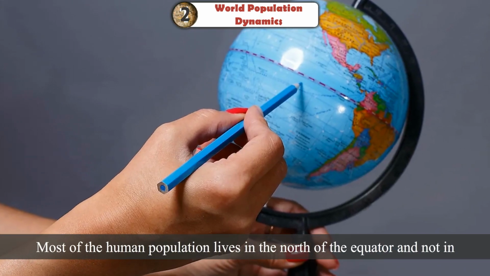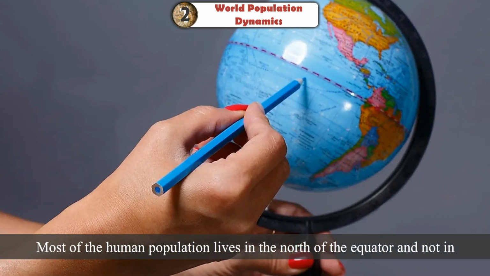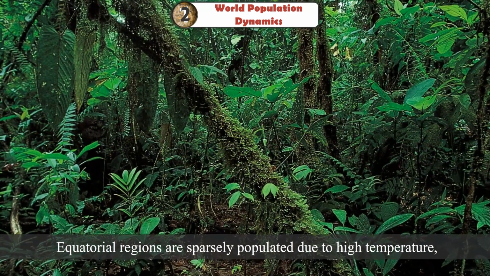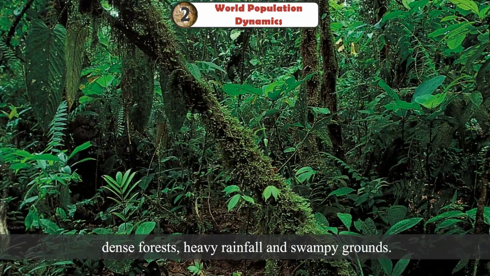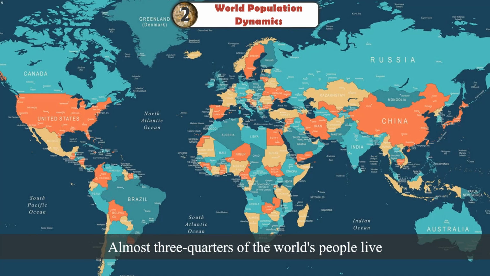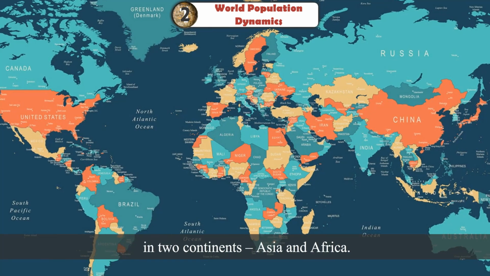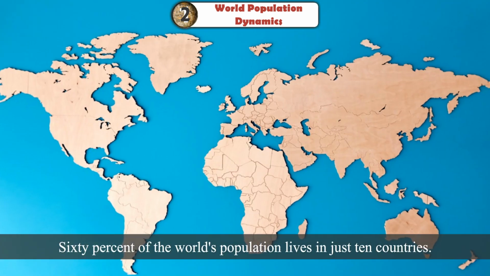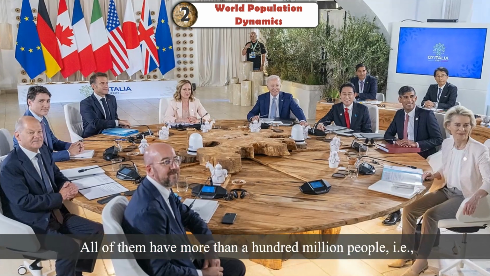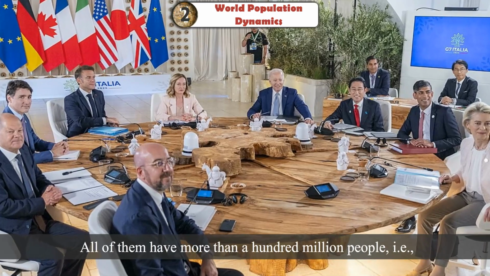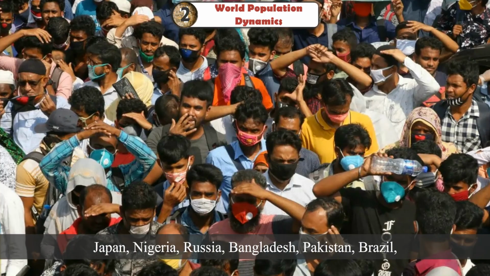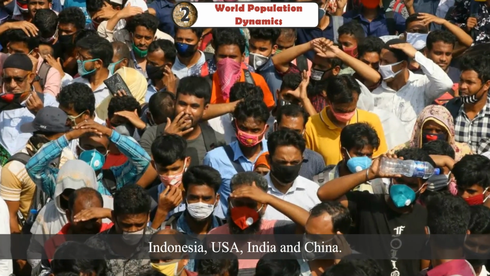Most of the human population lives in the north of the equator and not in the south of the equator. Equatorial regions are sparsely populated due to high temperature, dense forests, heavy rainfall and swampy grounds. Almost 3/4 of the world's people live in two continents, Asia and Africa. 60% of the world's population lives in just 10 countries. All of them have more than 100 million people, that is, Japan, Nigeria, Russia, Bangladesh, Pakistan, Brazil, Indonesia, USA, India